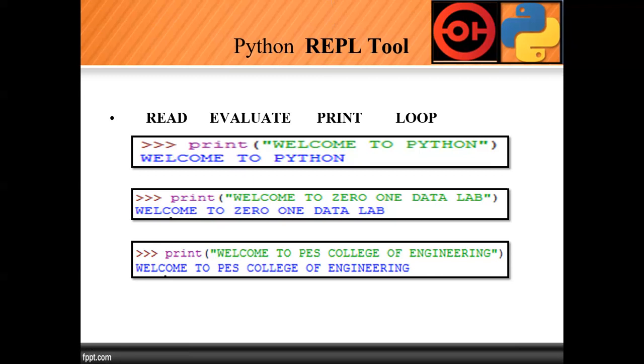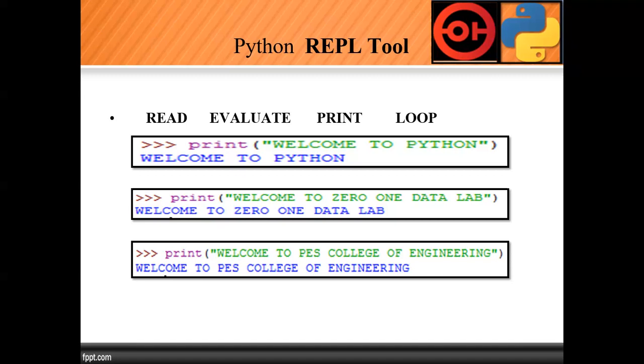So first it will read, left to right. Make a note of that. It will be an interpreter. There is a difference between a compiler and an interpreter. This question is asked in interviews, so make a note of that and just remember that concept. What is the difference between compiler and interpreter? This question is very important. See, when we use a compiler, at that time it will compile the whole code. Once it is compiled, then it will be executed. In Python this does not happen.